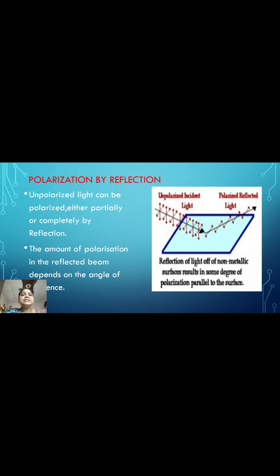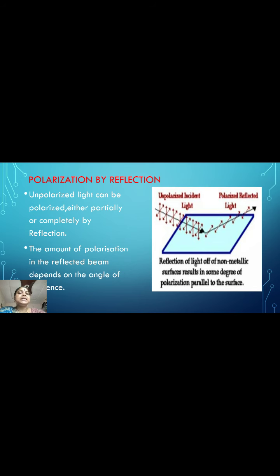Polarization by reflection. Unpolarized light can be polarized either partially or completely by reflection. The amount of polarization in the reflected beam depends on the angle of incidence. The process of reflection is shown in the figure. Light is incident on the glass surface and reflected at the same angle.